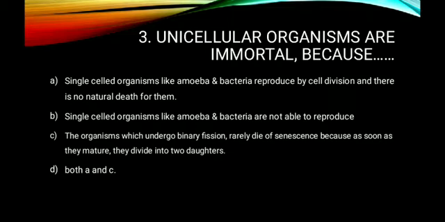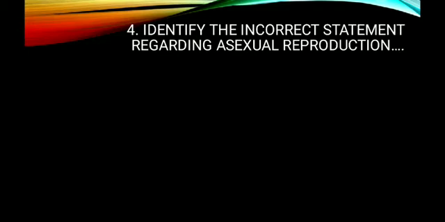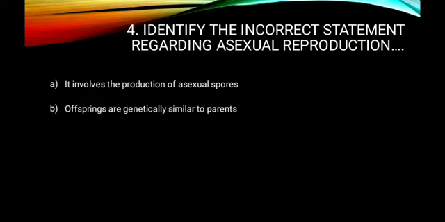Now question number 4. Identify the incorrect statement regarding asexual reproduction. Identify the incorrect statement. So what are the options? It involves the production of asexual spores. Offsprings are genetically similar to parents. Somatic cells are not involved. The rate of reproduction is faster.